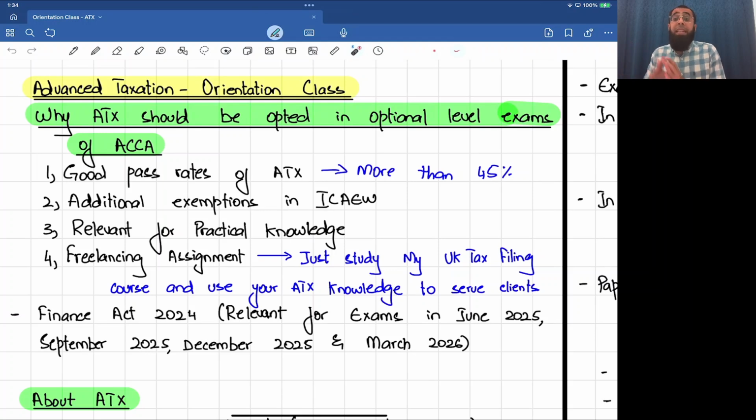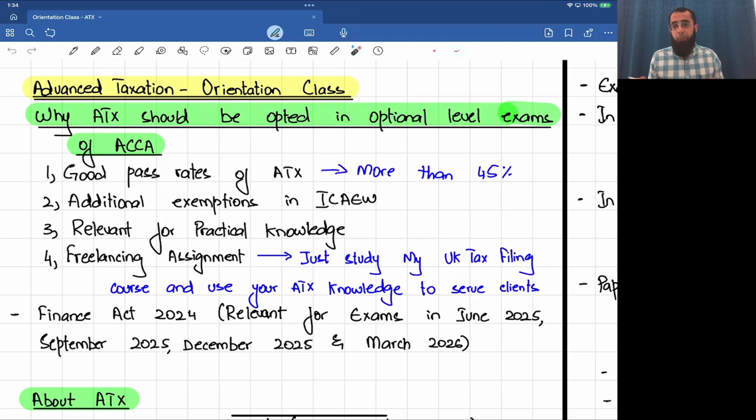Even if you look at the strategic professional levels of SBR and SBL, as compared to them also, this is a very good pass rate. Normally, you find this level of pass rate in skills level examinations. So first of all, advanced taxation has a good pass rate. So those students who are just looking to qualify the ACCA, for them advanced taxation is a very good pick.